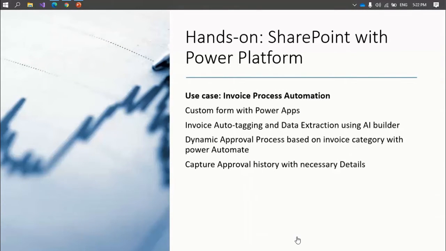Now it's time for the practical demo. Today's demo includes invoice process automation. In this demo, firstly, we will create a custom form using Power Apps. Secondly, auto tag and extract data from the invoice using AI Builder. Then the user will categorize the invoice and the dynamic approval process will start. Finally, after the approval response, it will capture approval history with necessary details.